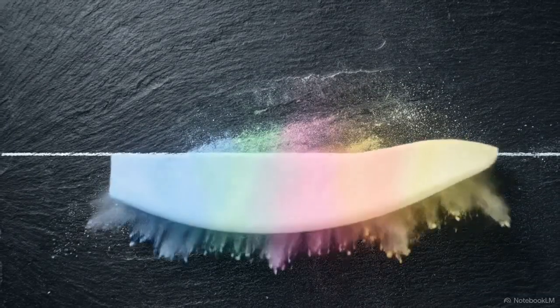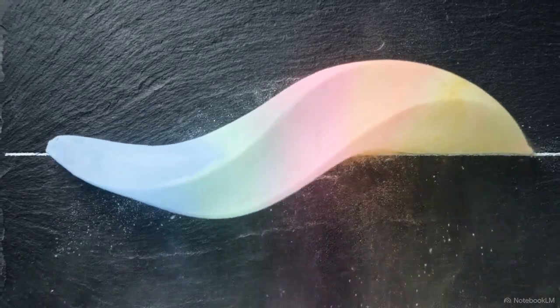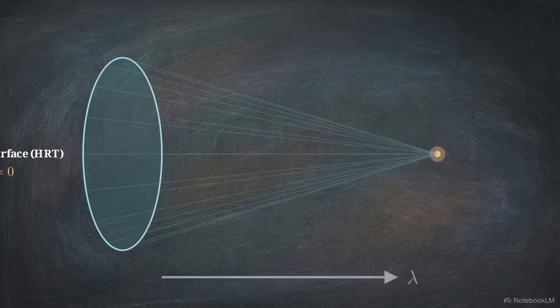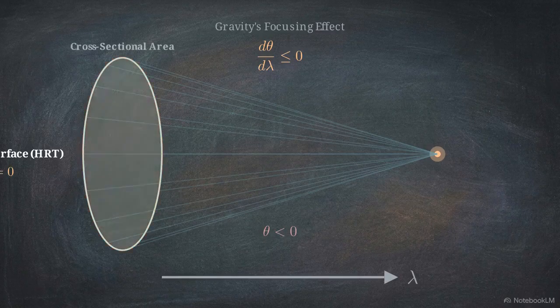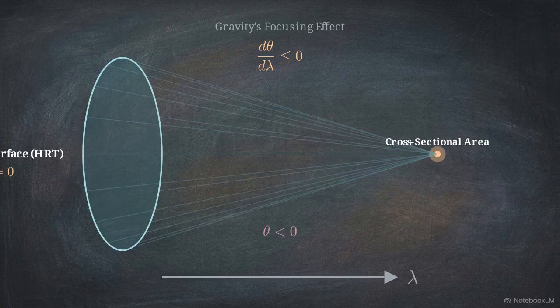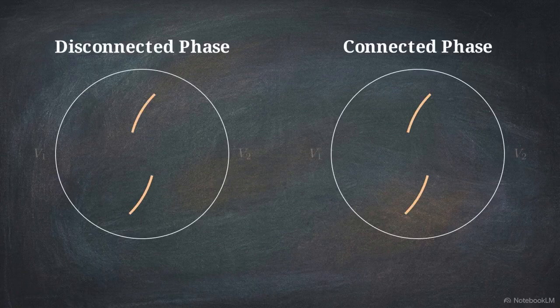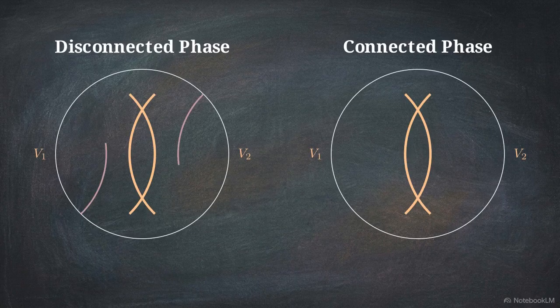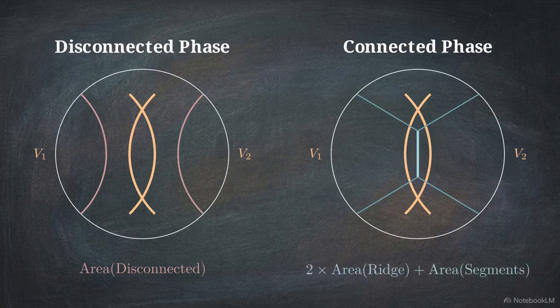The light sheet originates at an extremal HRT surface, meaning its starting expansion is exactly 0. If the expansion begins at 0 and its change is negative, the scalar becomes strictly negative as light flows forward. Translated into physical reality, gravity forces the cross-sectional area of these light sheets to shrink as they travel up to the ridge. This split layout compares the competing geometries. On the left side, we calculate the combined area of the disconnected, boundary-anchored extremal surfaces. On the right side, we calculate the secondary areas, defined as the bulk ridge plus the 4 connecting segments.